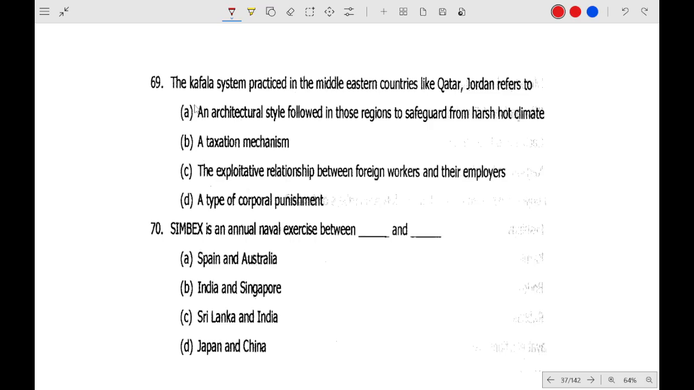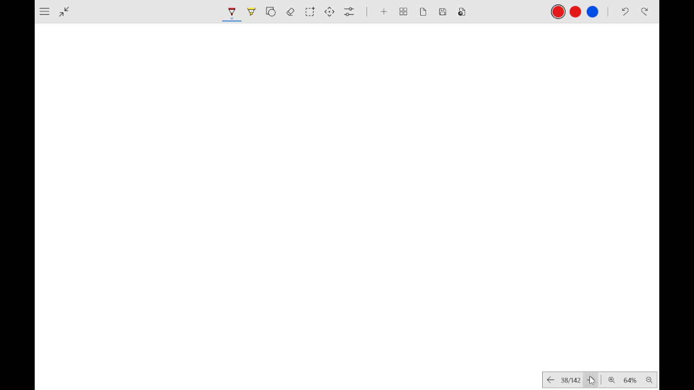What is the kafala system? It is followed in the Middle East. Exploitative relationship between foreign workers and their employers. Simbex is an exercise between which two countries? India and Singapore. I have attached all the important